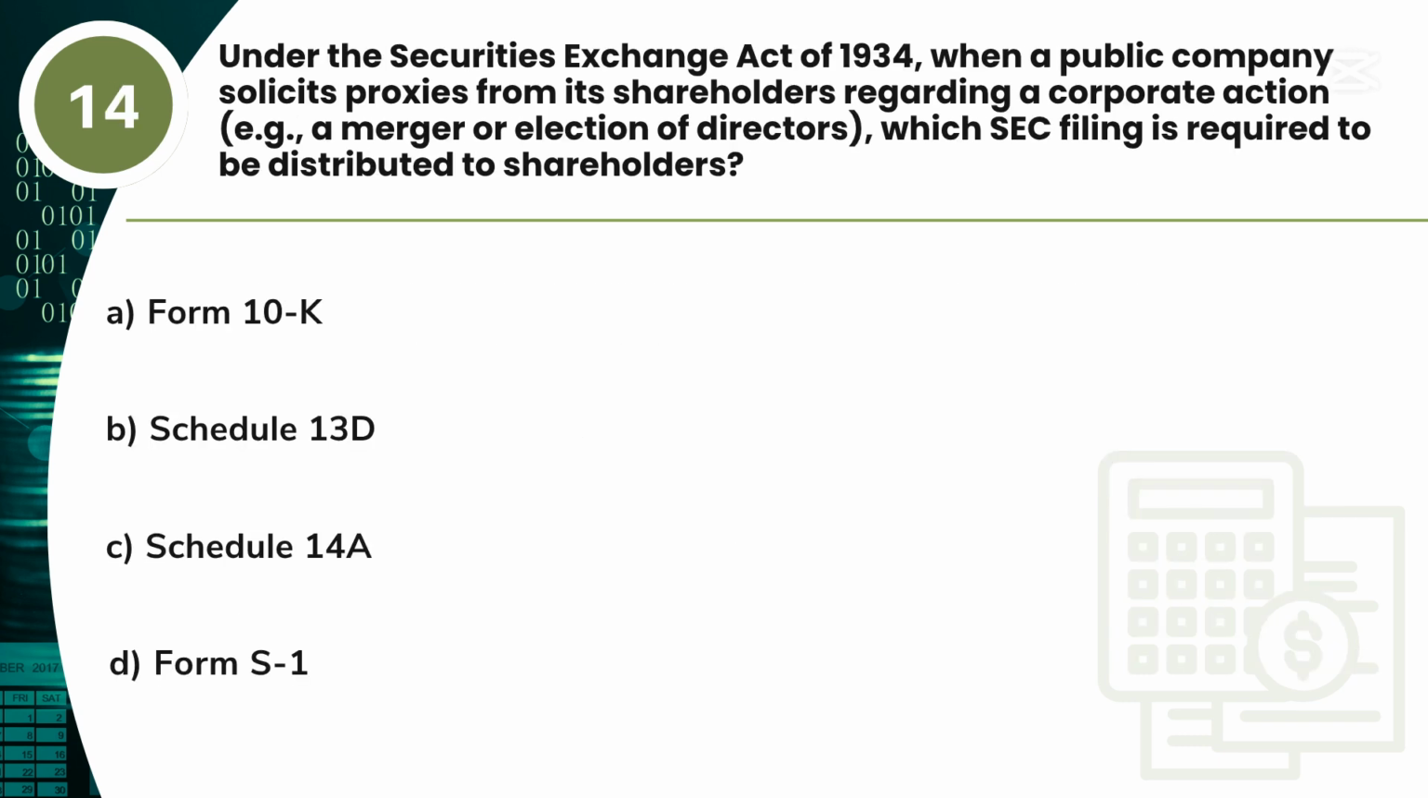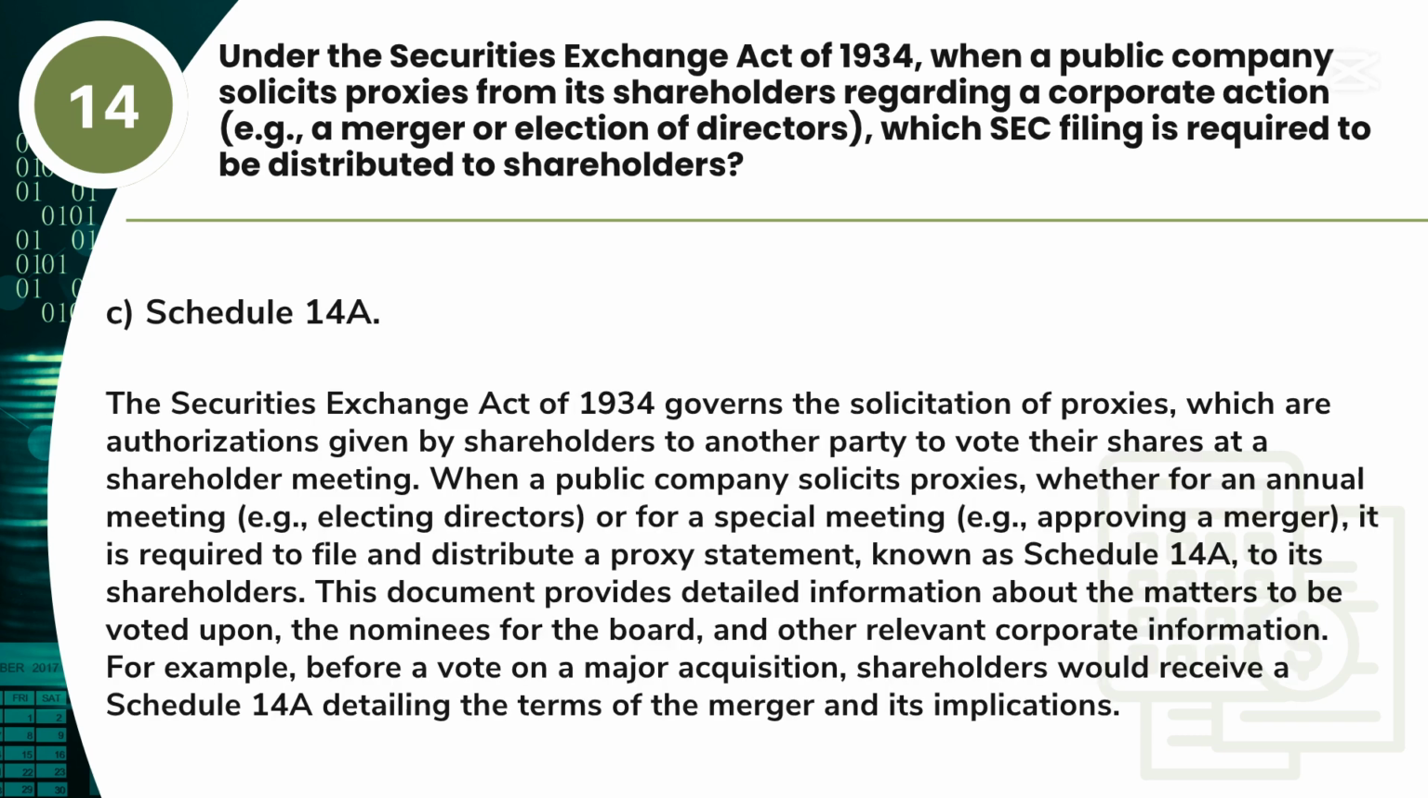Question 14. Under the Securities Exchange Act of 1934, when a public company solicits proxies from its shareholders regarding a corporate action, for example a merger or election of directors, which SEC filing is required to be distributed to shareholders? A. Form 10-K. B. Schedule 13-D. C. Schedule 14-A. D. Form S-1. Answer: C. Schedule 14-A. The Securities Exchange Act of 1934 governs the solicitation of proxies, which are authorizations given by